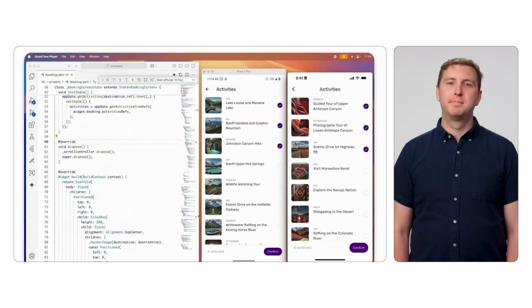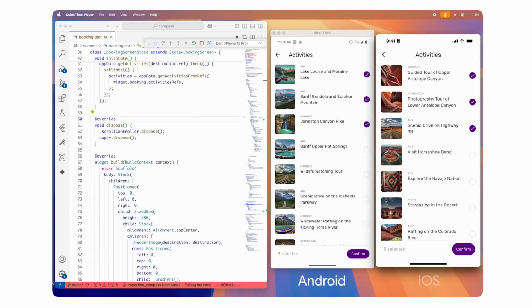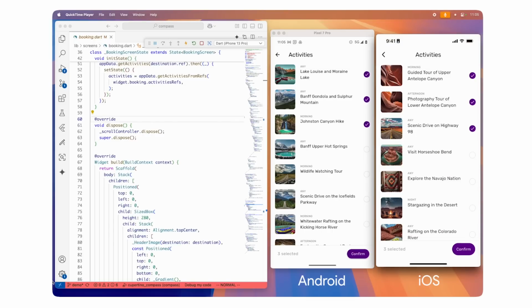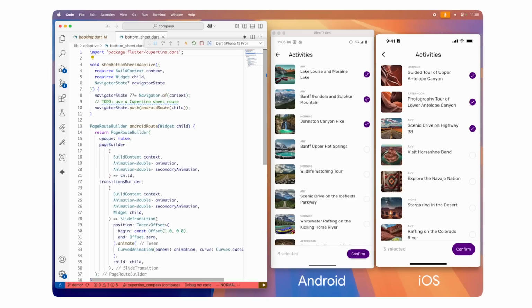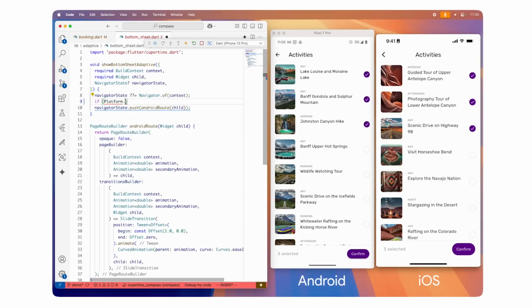Sure. Let's check out some of the different ways that we can customize the look and feel of our app to match the platform. Here, I have my Android and iOS devices, both running from my VS Code project. Once I select some of the activities in the app, I can navigate to the booking screen, which lets me book my trip. This looks good on Android, but I'd really like to use a sheet that transitions from the bottom of the screen on iOS so that the experience matches the platform.